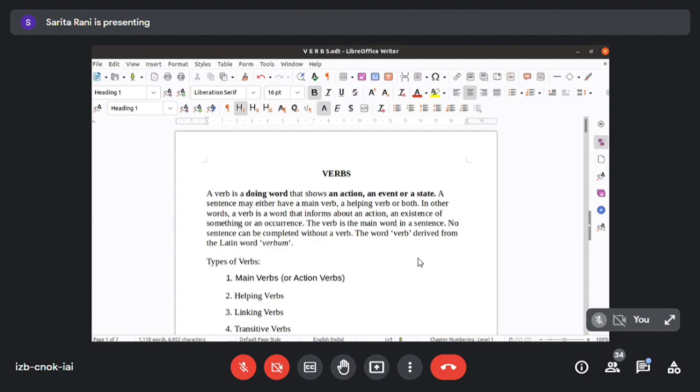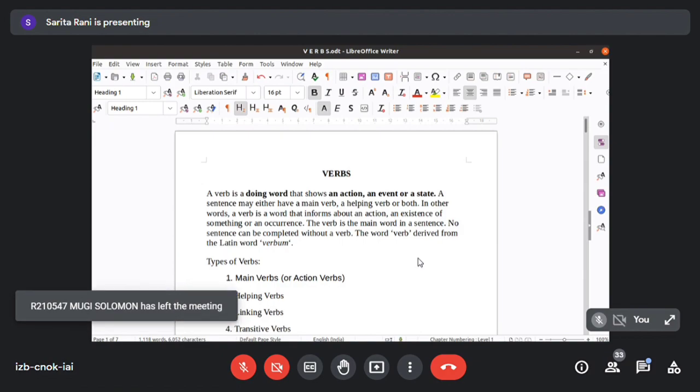Almost every sentence will have a verb in it. It will have a subject, object, and a verb. So a verb is nothing but a doing word, an activity word. A verb is a thing which shows an action, an event, or a state.